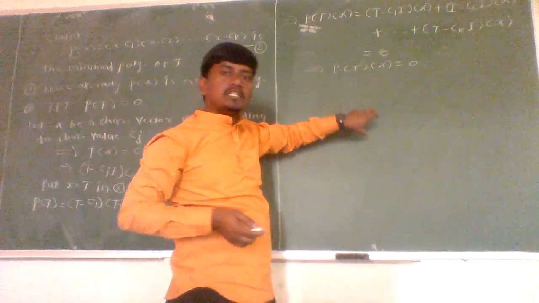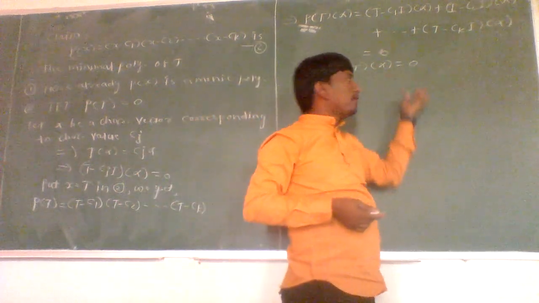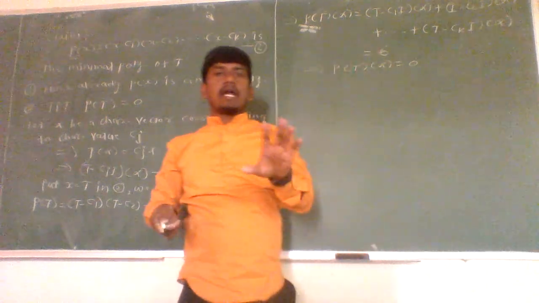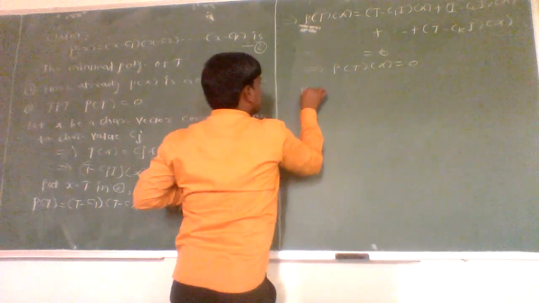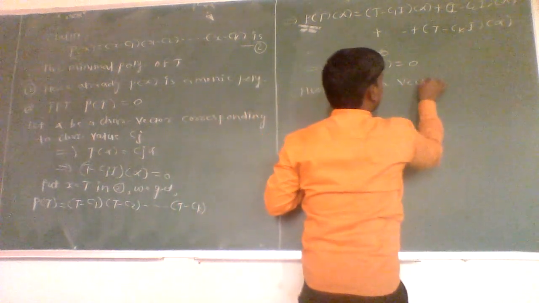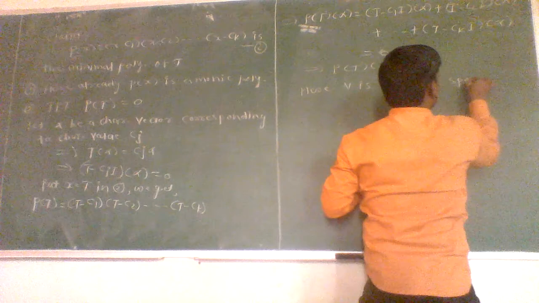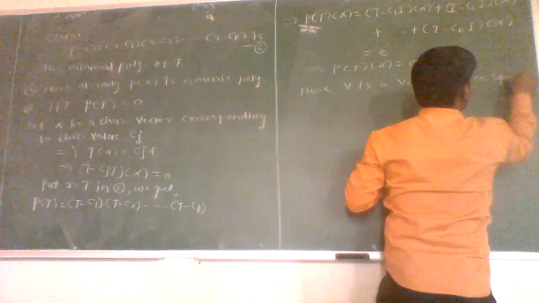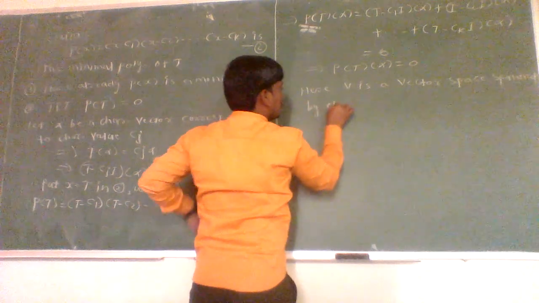As each vector of the basis is a characteristic vector, V is a vector space spanned by characteristic vectors.